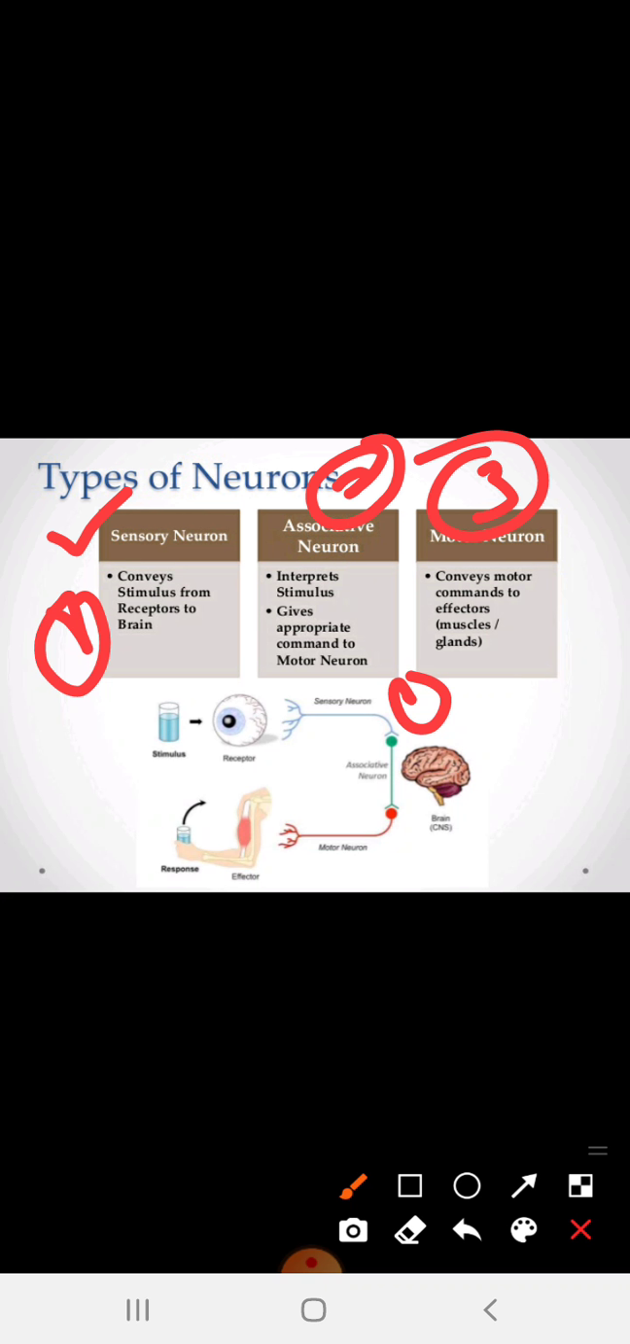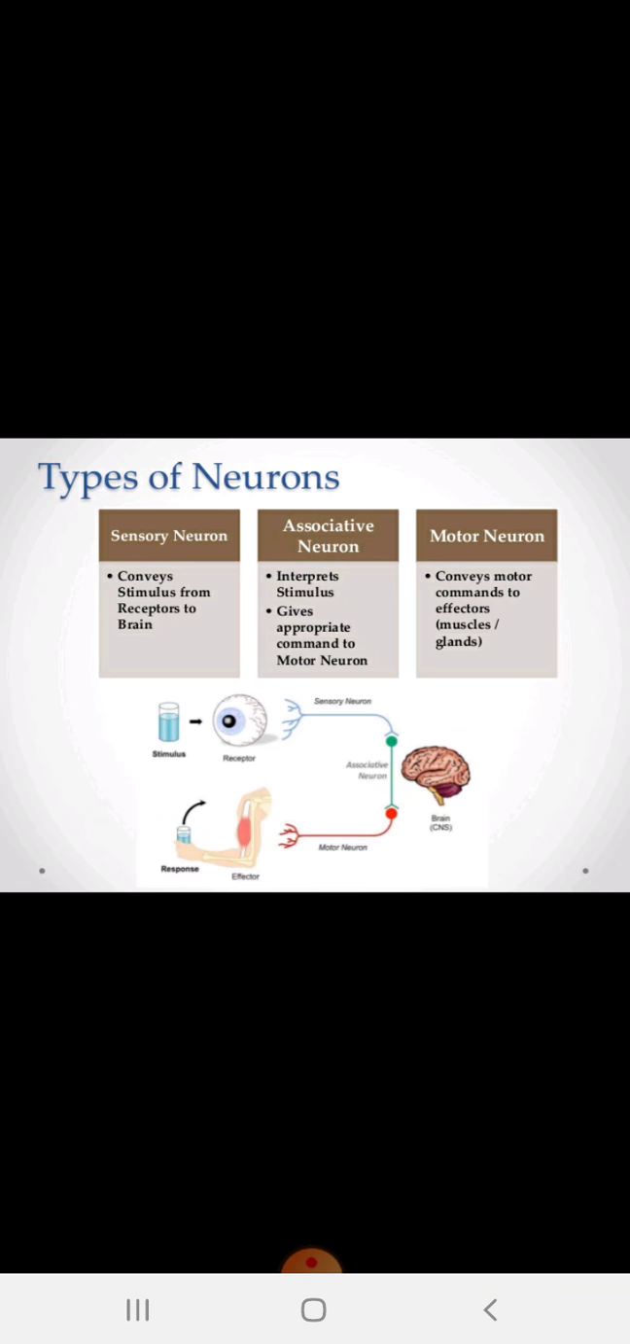We must know this concept, because a reasoning question can be asked about the types of neuron and the functions of the neuron. The first is the sensory neuron, the second is the associative neuron and the third is the motor neuron. This is one of the triangular concepts which we have to learn and remember step by step. Don't get confused, don't start from the motor neuron. Always keep in mind the series: sensory neuron, associative neuron and motor neuron.